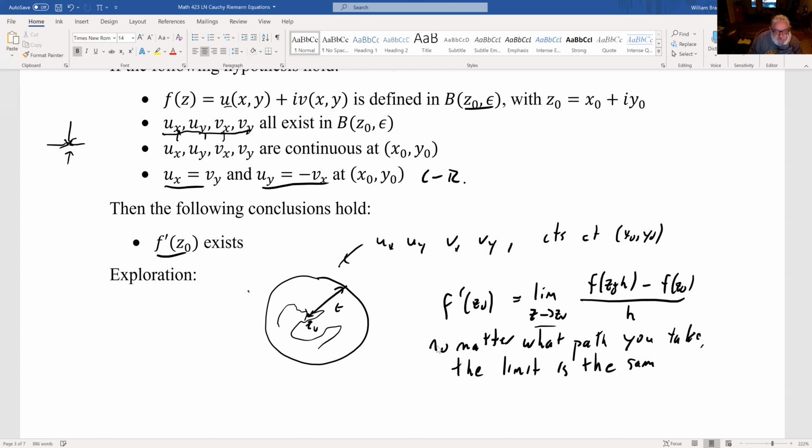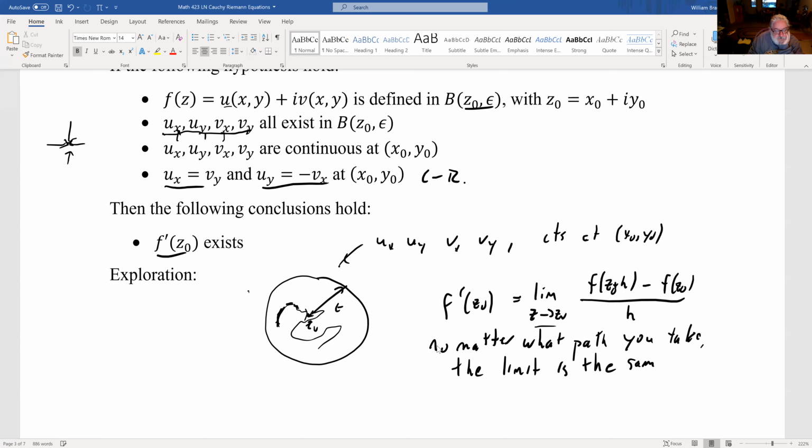So if I'm approaching z0 in a way that combines vertical and horizontal, right, when I'm going this way, I need to have a partial derivative there. I need to have partial derivatives of u and v existing here, and existing here, and existing here, right?